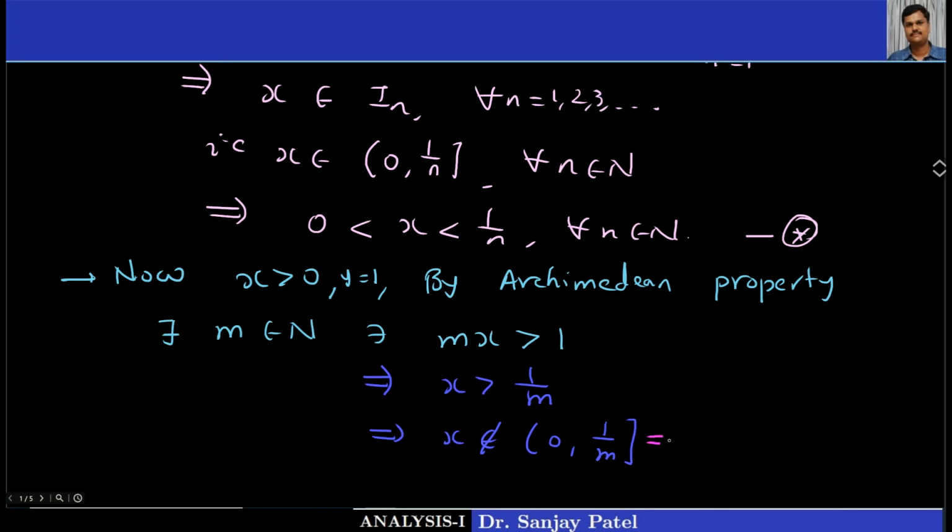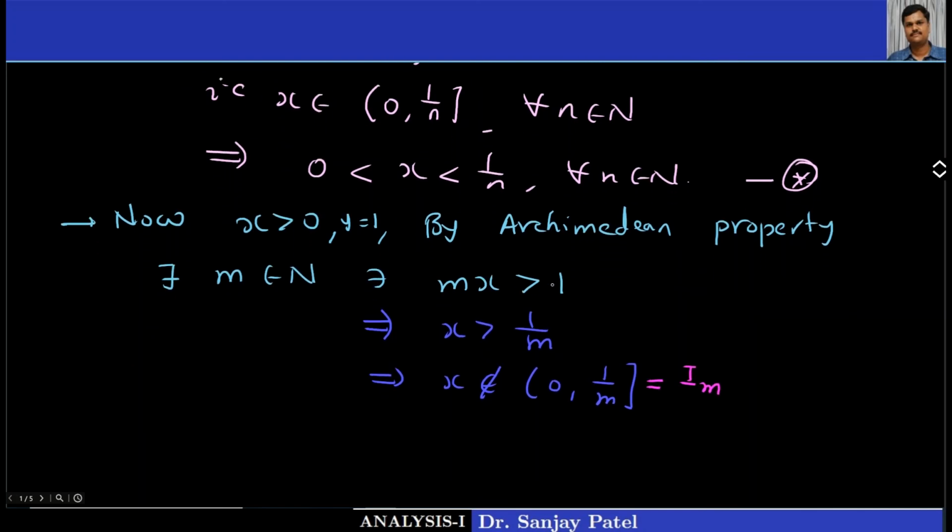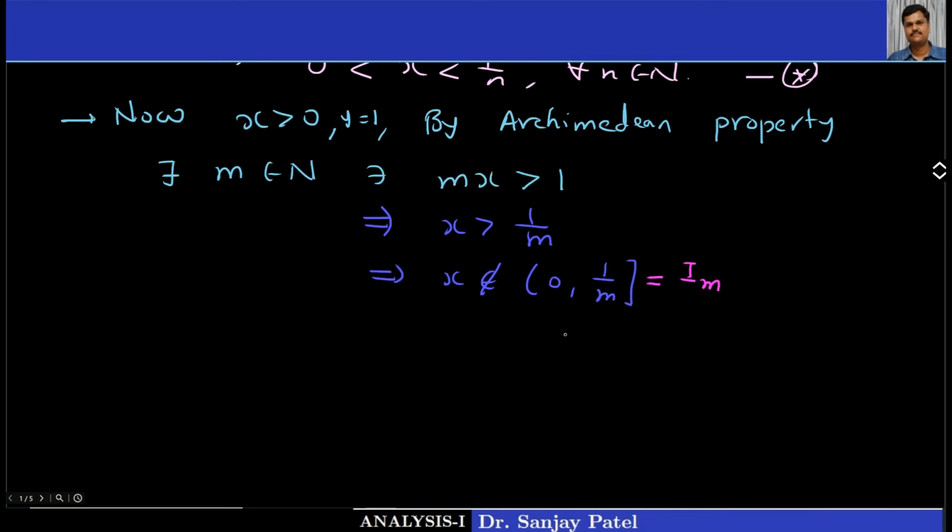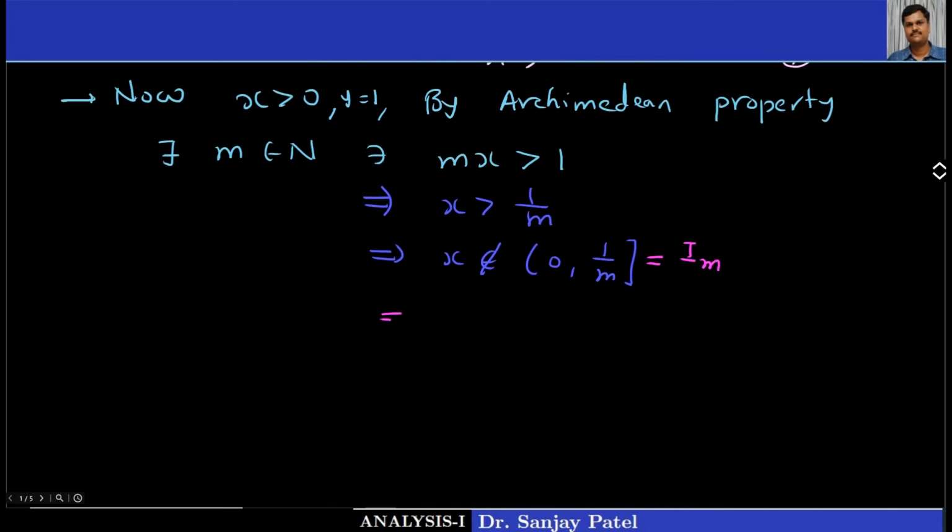This interval is nothing but the interval Im. So what I have proved, that x does not belong to this particular interval, okay, where m is fixed, and thus the conclusion is x does not belong to the intersection.